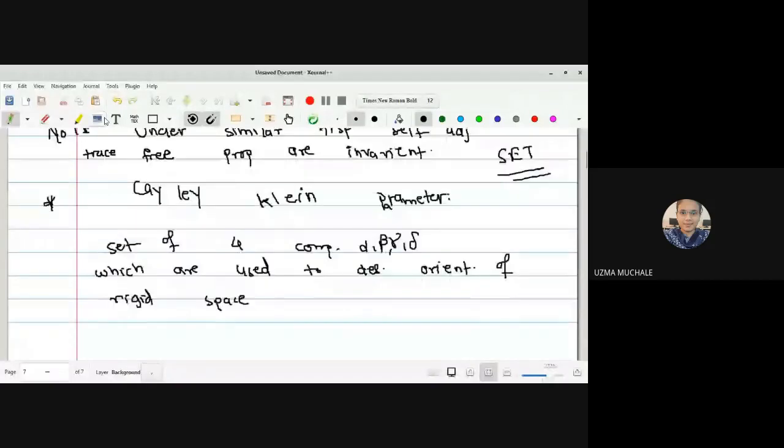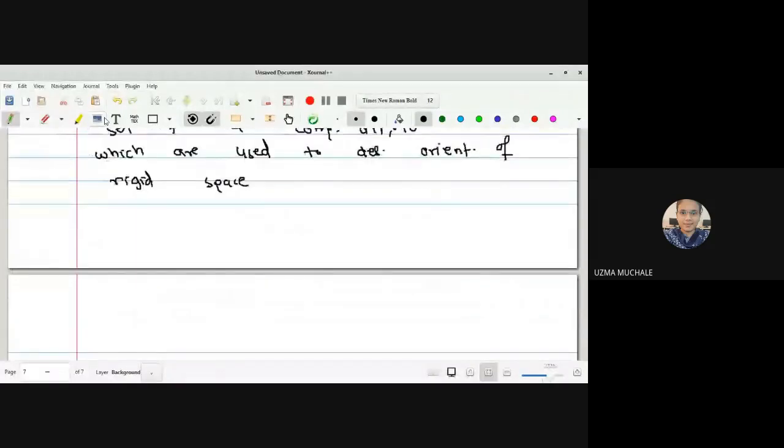It will not have any effect on the degrees of freedom. Those who are not remembering, suppose we have any rigid body. For any rigid body, if this is a point, we require three coordinates, say x, y, z.